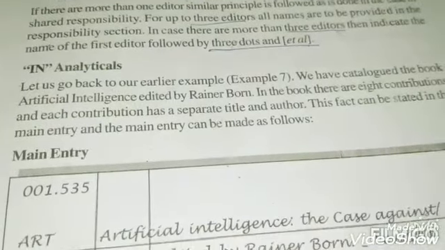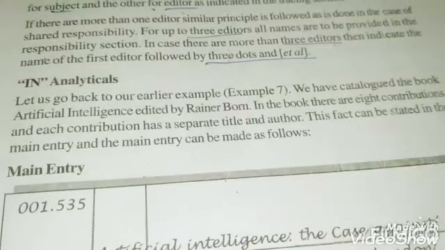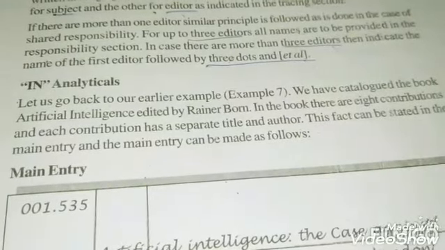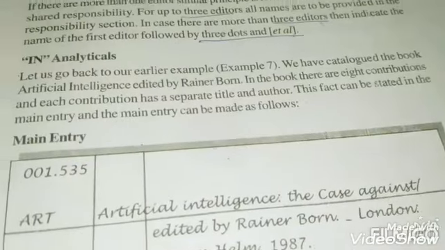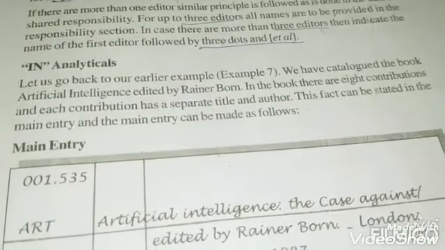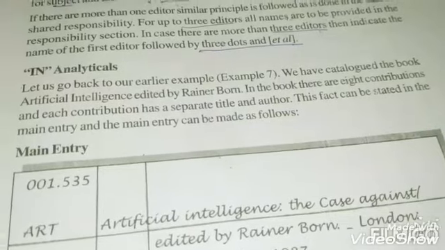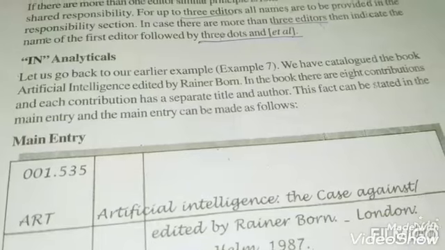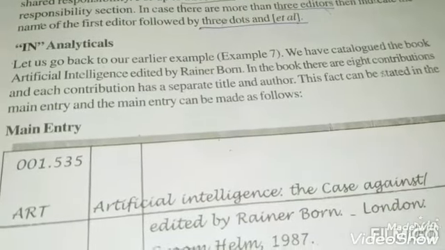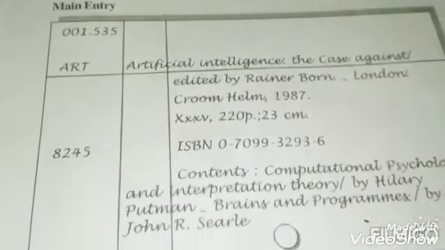And now analytical. What is this analytical? That means if there are any contributions, then we say it as analytical. That means in the main entry we need to state and can be made like this.